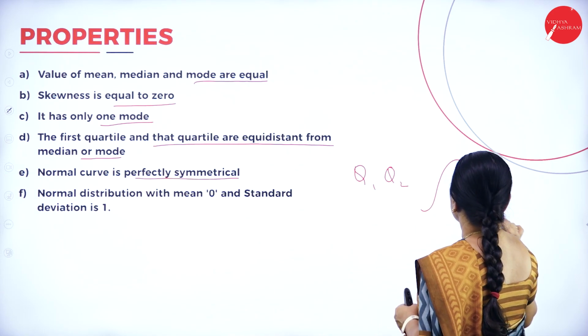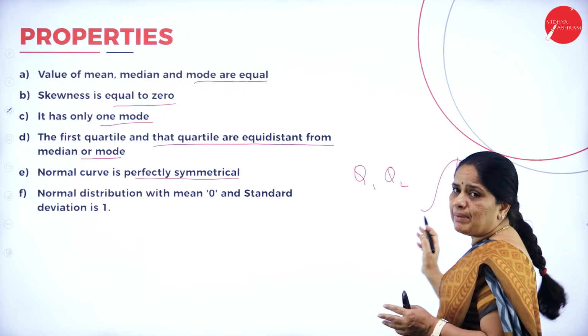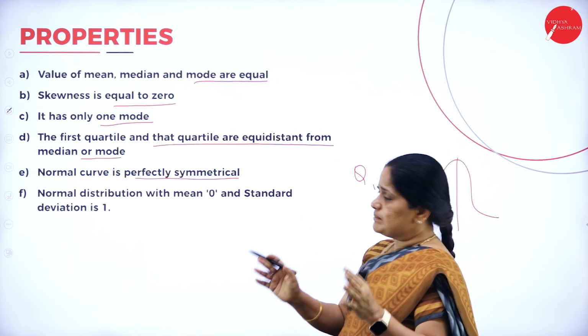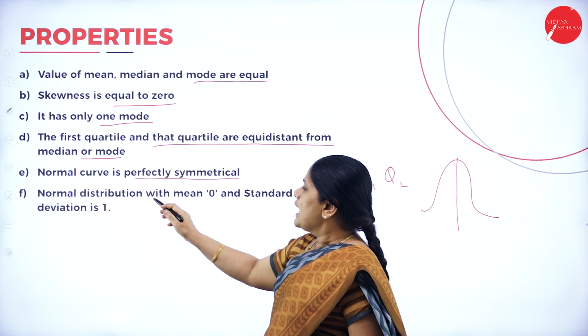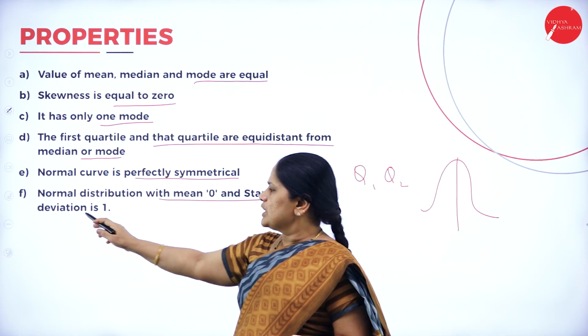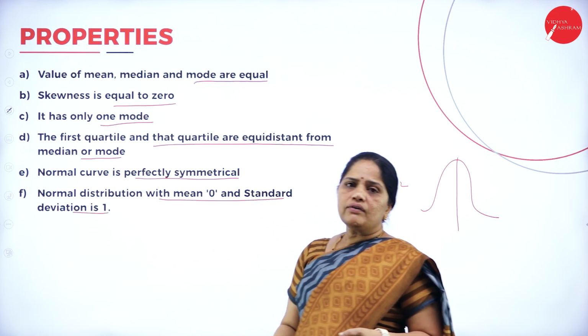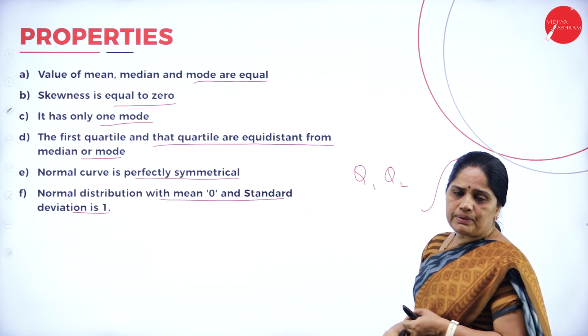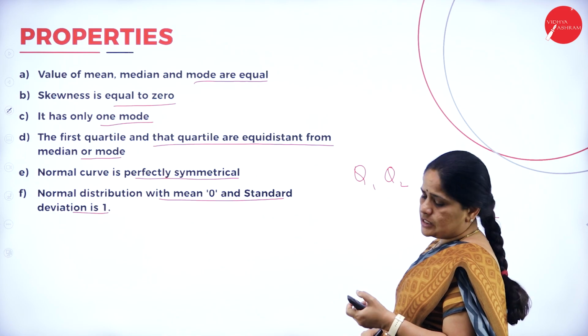It will always be bell shaped and symmetrical on both sides, and the standard normal distribution has mean 0 and standard deviation 1. These are the properties of the normal distribution.